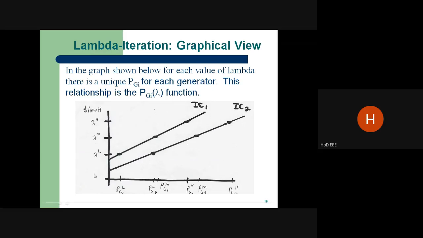Next, if it is a graphical value, with power generation 1, power generation 2, and power generation i. Suppose power generation increases, incremental cost increases. Lambda can be a lower value, a higher value, or a medium value. If lambda is a lower value, in this condition generation is lesser. If it is a higher value, generation is higher than the demand. We have to fix the exact value by the lambda iteration method. This is by the formula we can choose. It is very, very important.